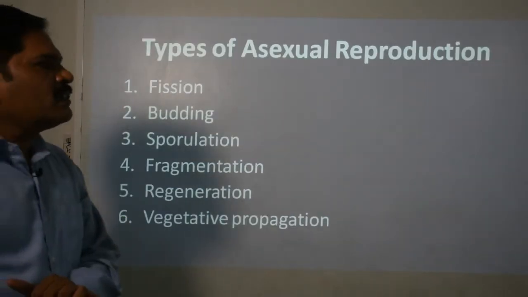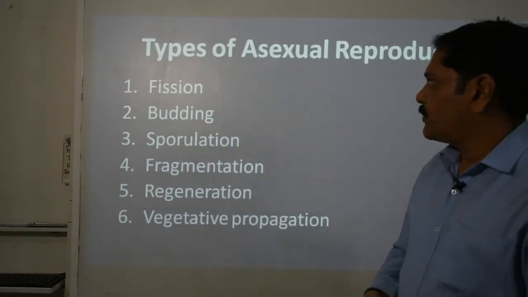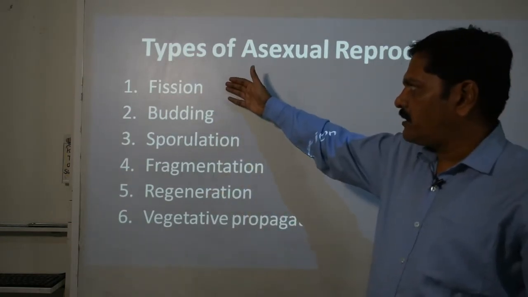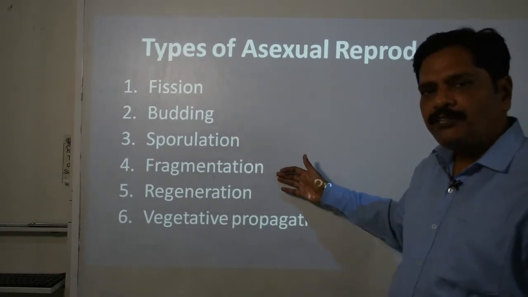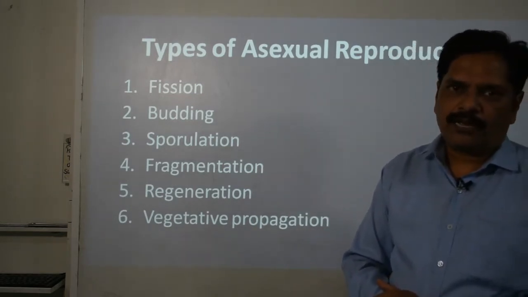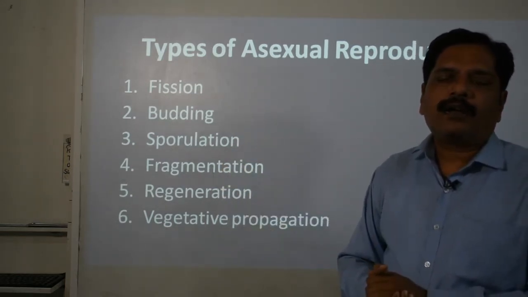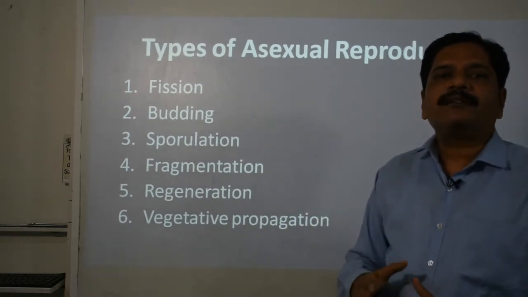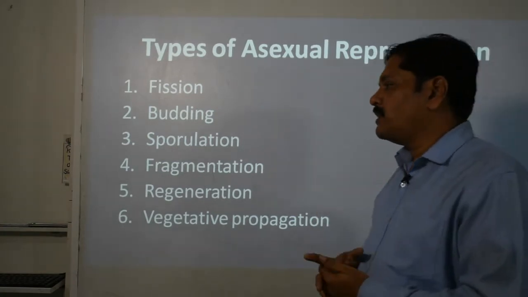Clear? Okay, now here we are going to discuss the types of asexual reproduction. Basically, here you observe that the 6 basic types are given. First one is fission, second is budding, third is sporulation, fourth is fragmentation, fifth is regeneration, and sixth is vegetative propagation. I think you are all familiar with these 6 types of asexual mode of reproduction. But still we will learn it in a detailed way, and also keep the examples in your mind too.